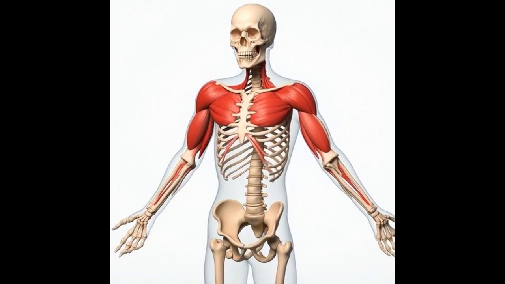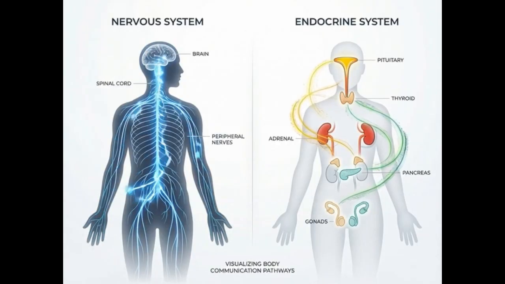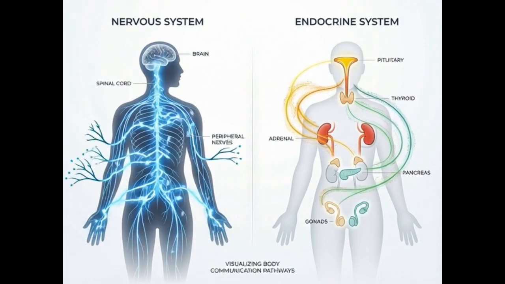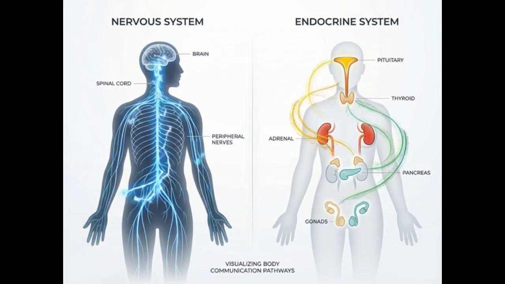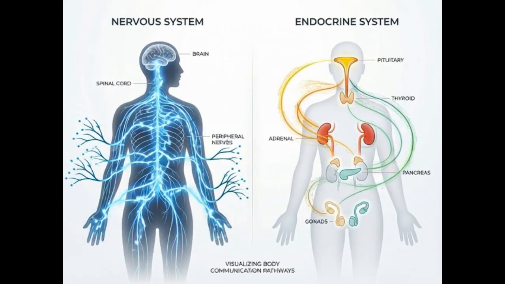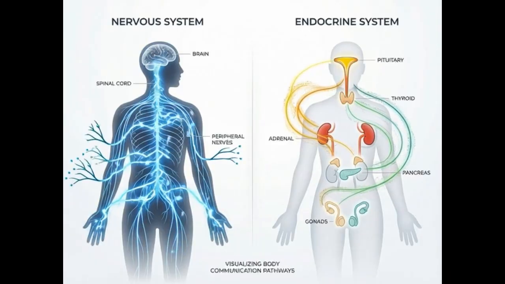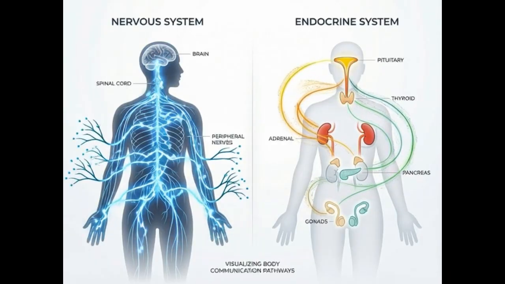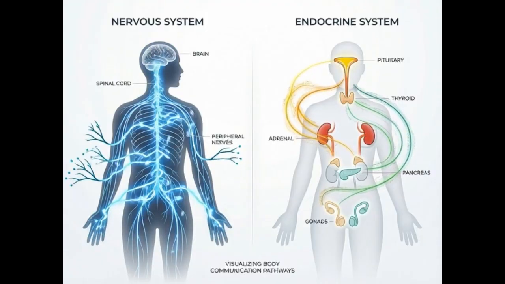Lesson 5.3. Nervous and endocrine systems, fast signals and long-term control. Some messages in your body need to be instant, others need to last. The nervous system communicates using electrical signals and neurotransmitters. It acts very fast and targets specific cells. Example, pulling your hand away from a hot surface.